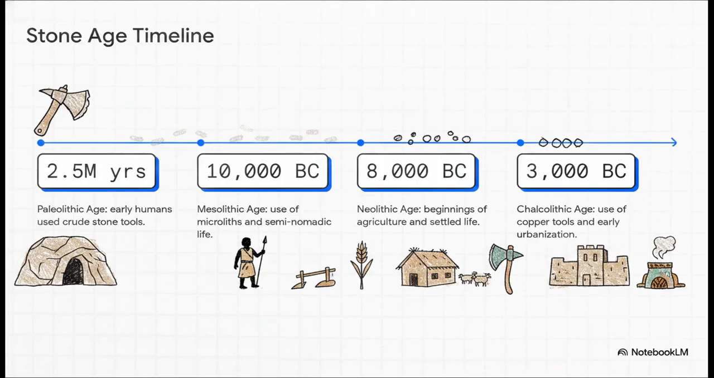We're zooming all the way from millions of years of nomadic hunting with crude hand axes in the Paleolithic age, straight into the crucial spark of agriculture and settled homes during the Neolithic period around 8000 BC. And then, boom, we hit the Chalcolithic age. Copper tools arrive, early urbanization takes root, and that massive shift from wandering to settling, that is the turning point for absolutely everything that follows.